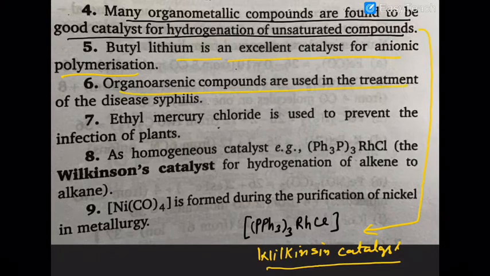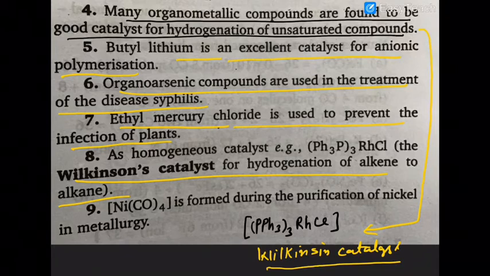Organoarsenic compounds are used in the treatment of syphilis, a skin disease. Ethyl mercury chloride is used to prevent infection in plants. And Wilkinson's catalyst is used for what? It is a homogeneous catalyst used for the hydrogenation of alkenes. And tetracarbonyl nickel we already discussed.